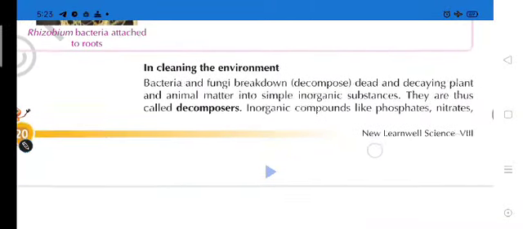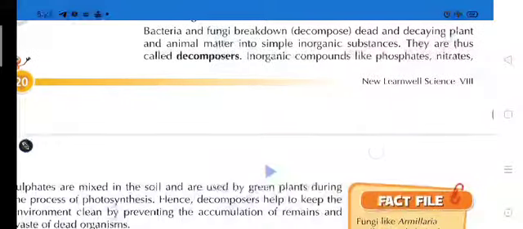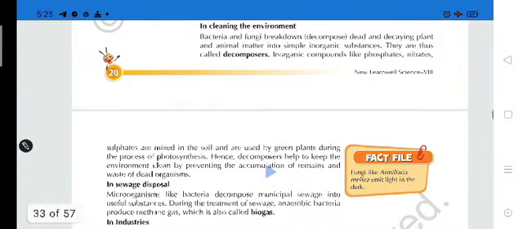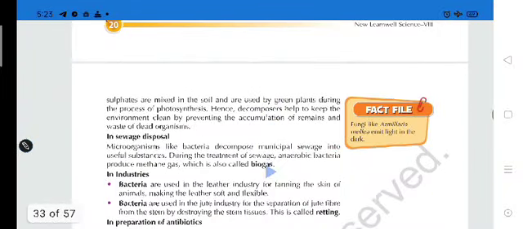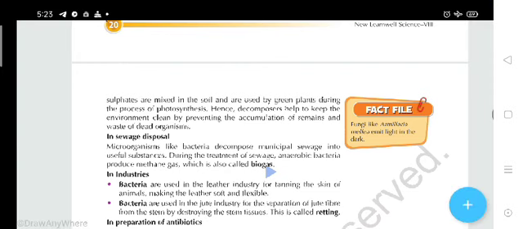Inorganic compounds like phosphates, nitrates, sulfates are mixed in the soil and are used by the green plants during the process of photosynthesis. Students, have you heard the name of the process photosynthesis, in which green plants take water and minerals from the soil?